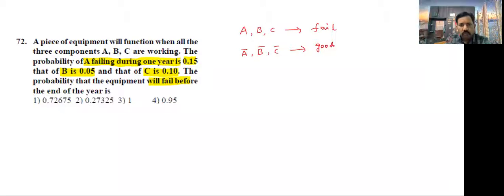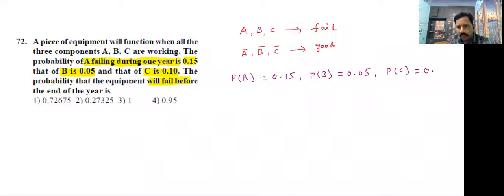Now, what is given? P of A is equal to 0.15. P of B is 0.05. P of C is 0.10.